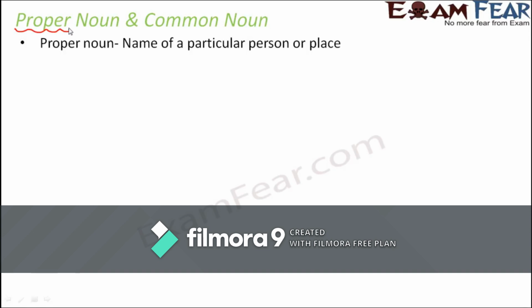Write it properly, that means write it very nicely, in a specific way. So proper means one's own. Proper noun is always the name of a particular person or place. When you are talking about the name of a single person, one person's name, or a particular place's name, that's a proper noun.